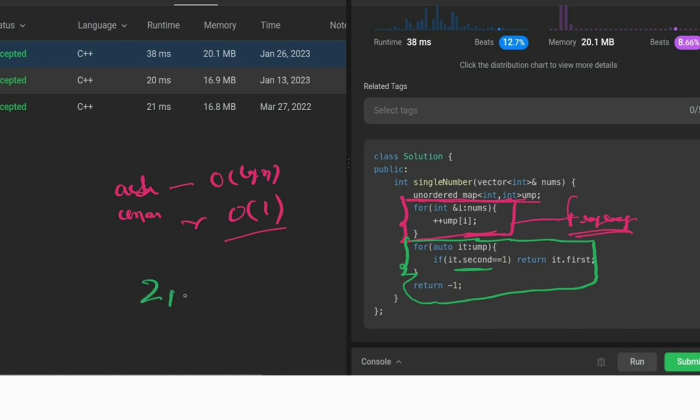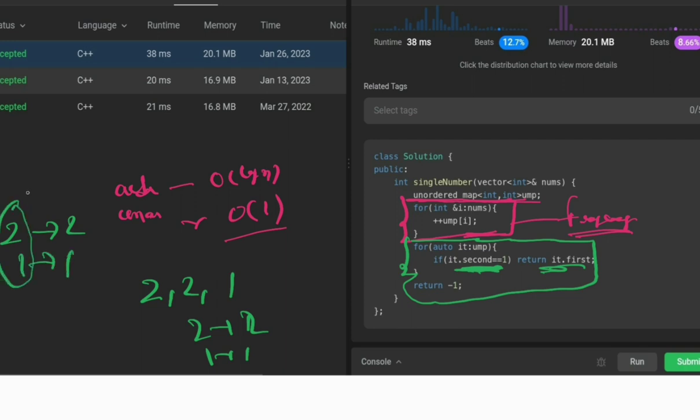For example, for 2 and 1, 2 appears 2 times, and 1 appears only once. So you can see that 1 appears just once, so this will be our answer. So what does it mean? It is it.second and it.first. Like 2 appears 2 times, so 2; 1 appears once, so 1.